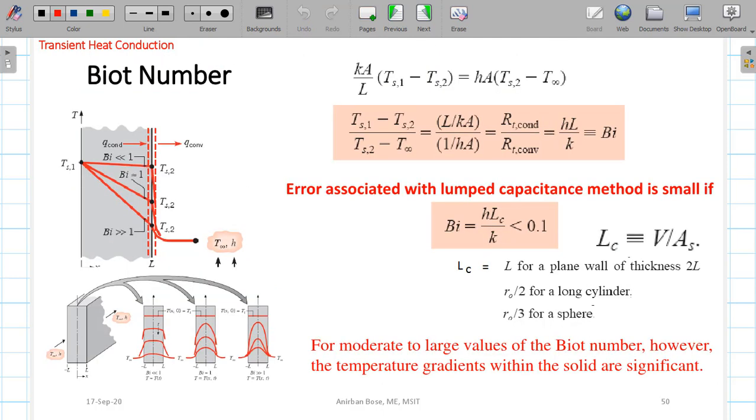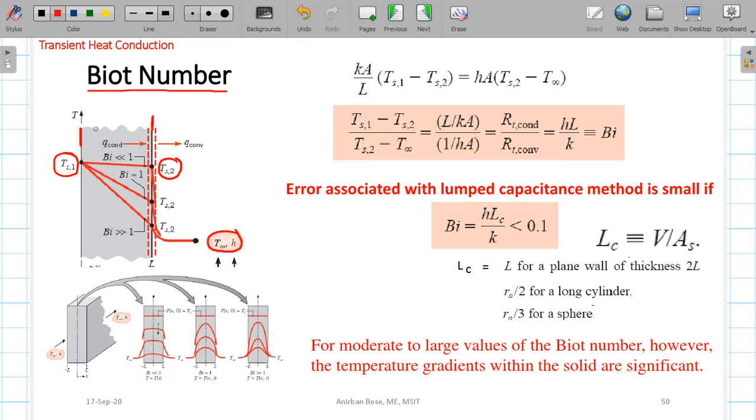Now coming to a very important concept, a non-dimensional number which is called the Biot number. If you consider a simple example, let us consider this is a slab where this particular surface temperature is say Ts1, and this particular surface temperature is say Ts2, and outside there is some fluid flowing having temperature T infinity.